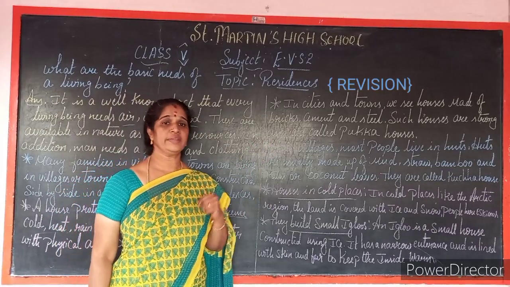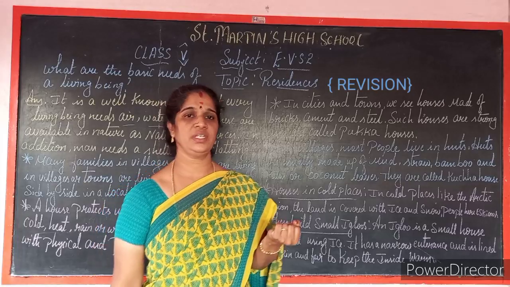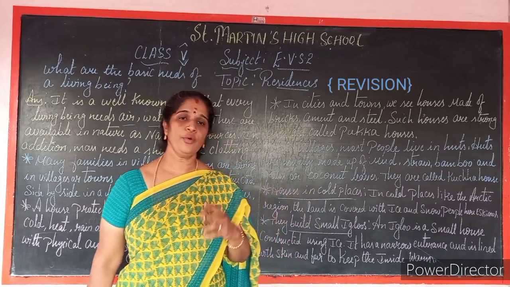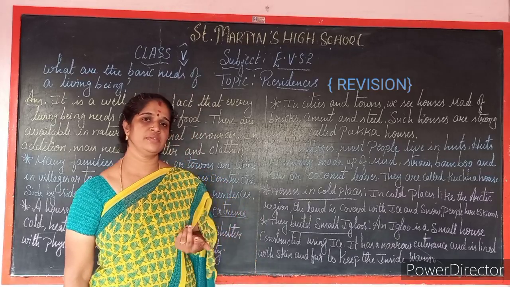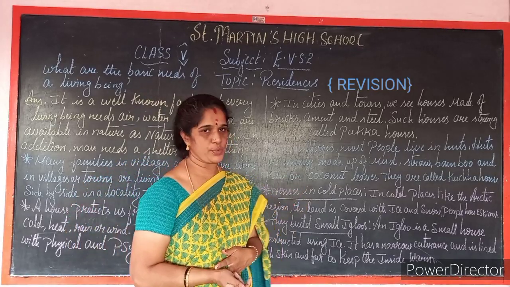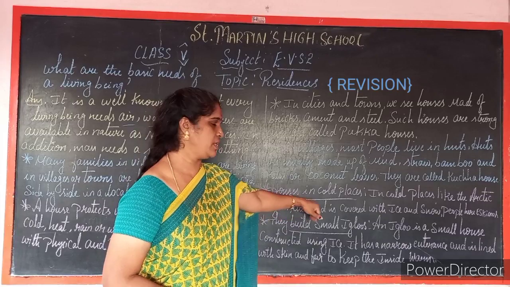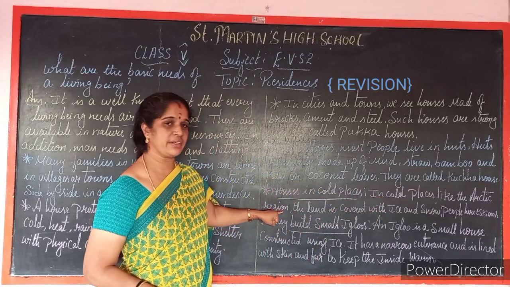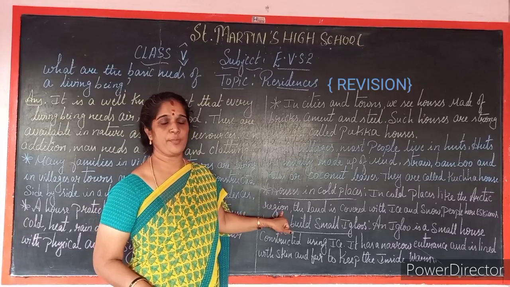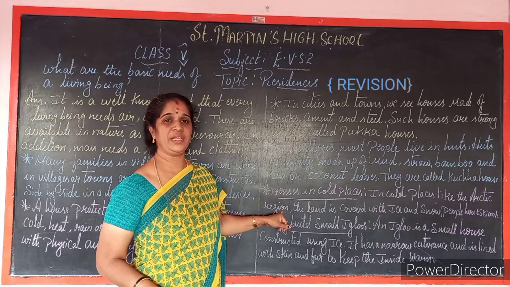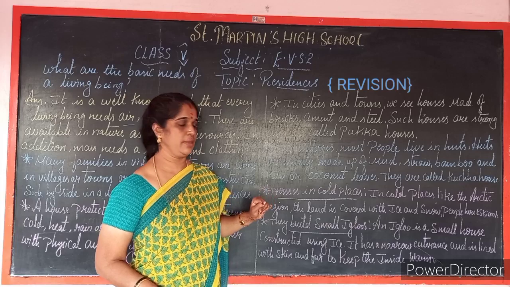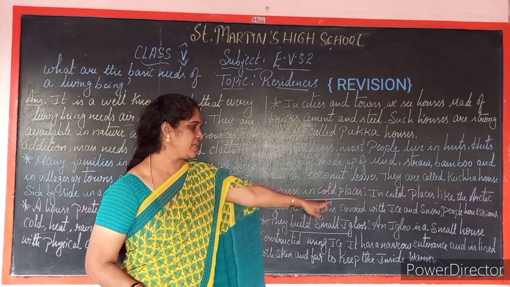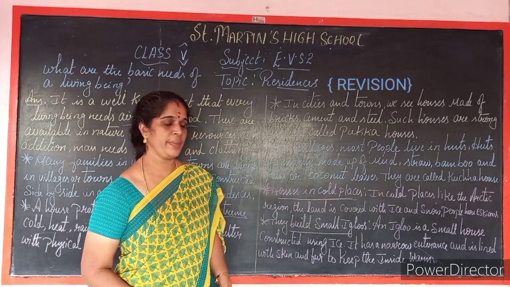Next, how are the houses constructed in cold regions? Cold regions, how will they protect themselves by constructing the house? So here, houses in cold places like the Arctic region. The Arctic region is a polar region. It is a completely cold region, completely covered with ice. So the land is covered with ice and snow.